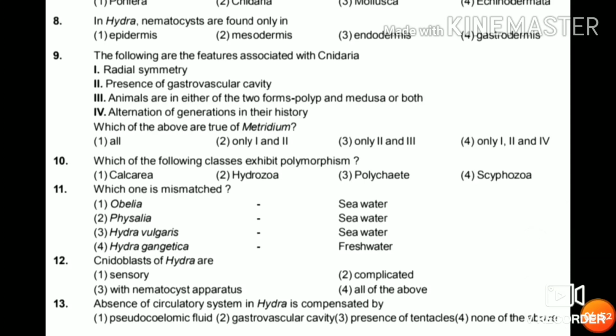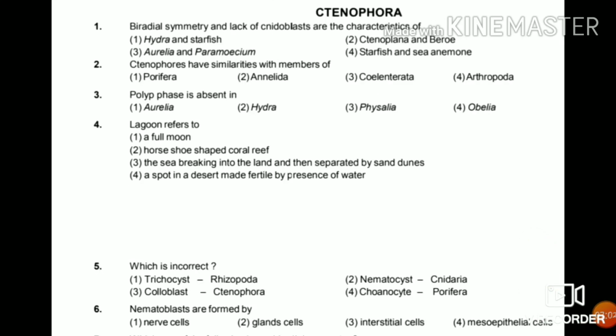So next we will have the next phylum, which is the Ctenophora. Ctenophora is the next phylum, and the characteristics of this phylum are also similar to the Coelenterata, that is radial symmetry and other similar functions. All the comb jellyfishes are included in this phylum. So let's go to the questions.